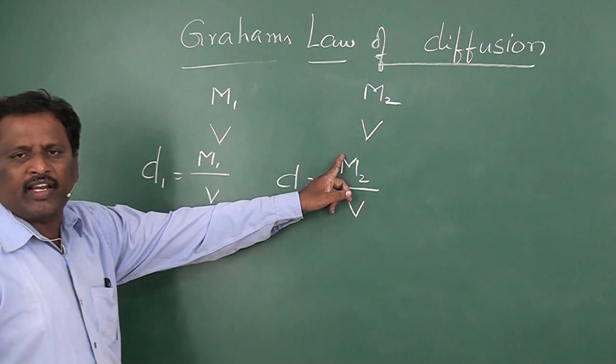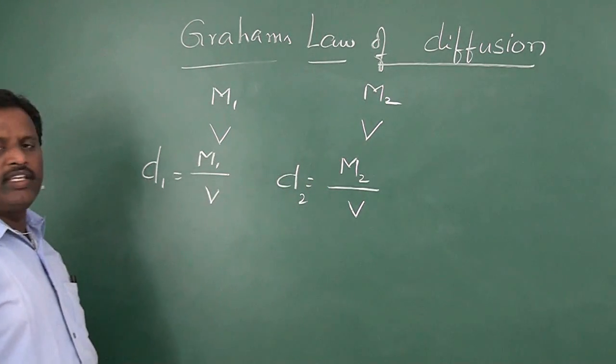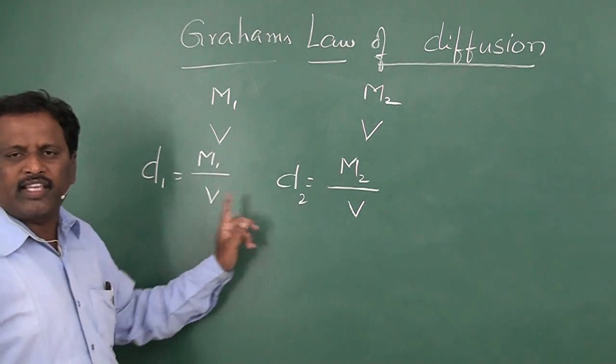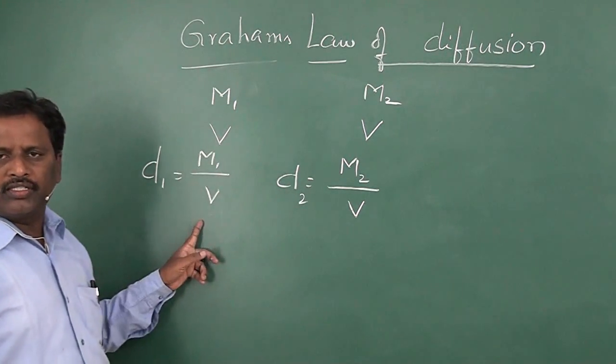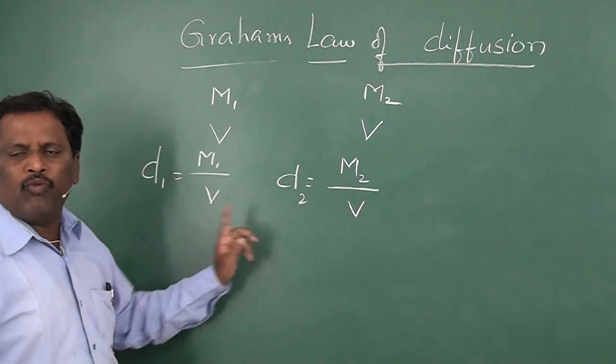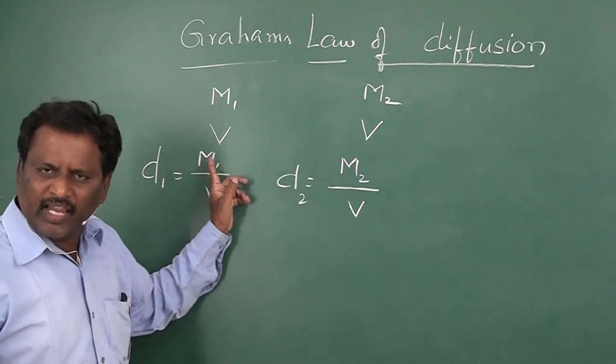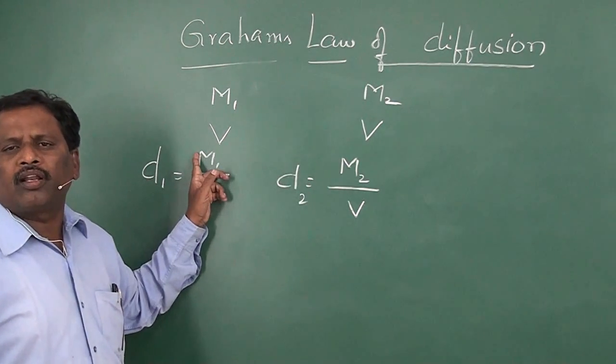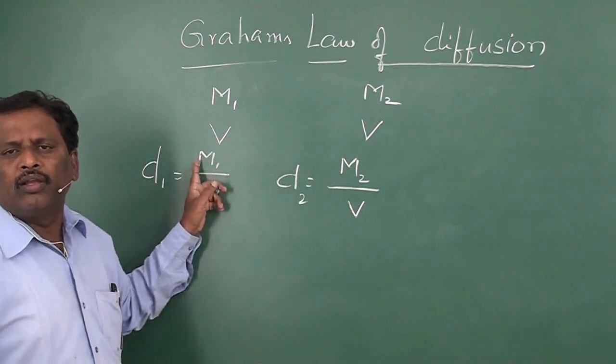M2 is the molecular weight of the second gas and D2 is its density. V is the volume. Since the two gases are at the same conditions of temperature and pressure, they occupy the same volume because their number of moles are the same. Since their number of moles are the same, the masses are in the ratio of their molecular weights.